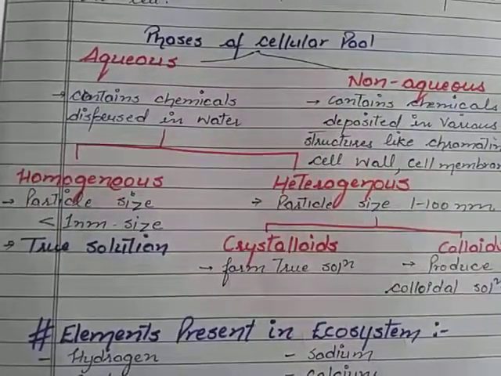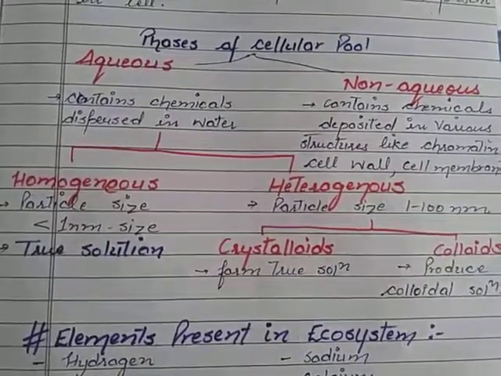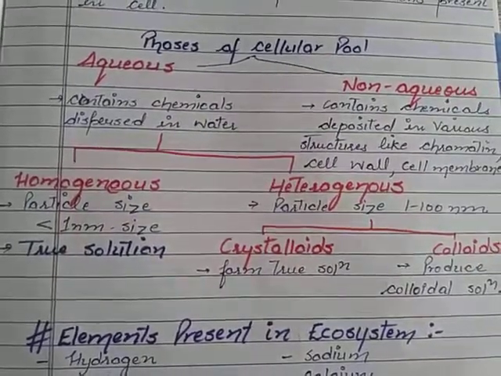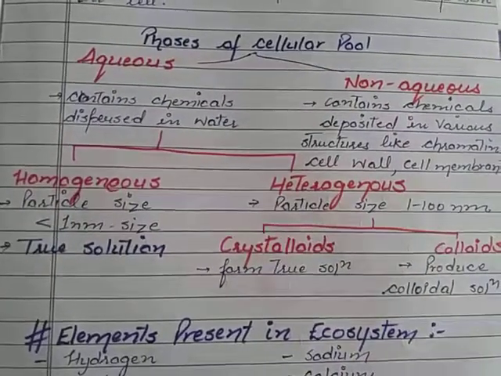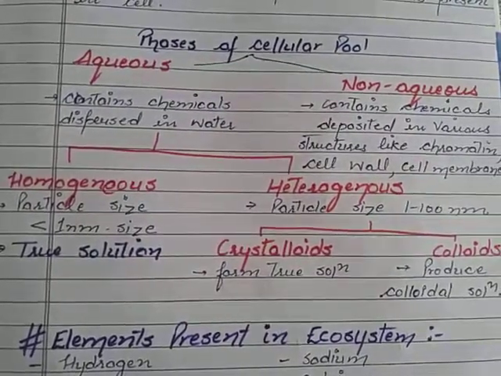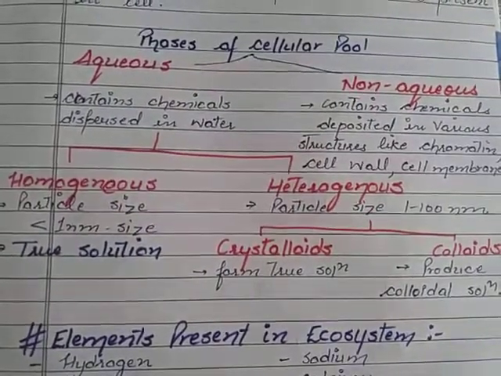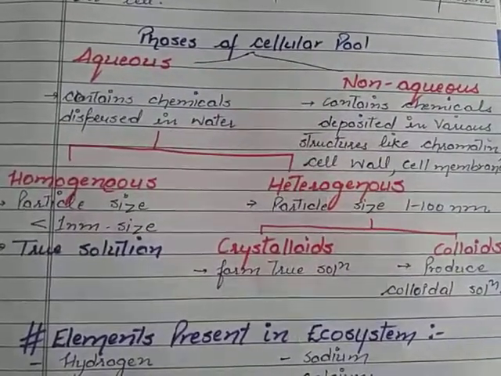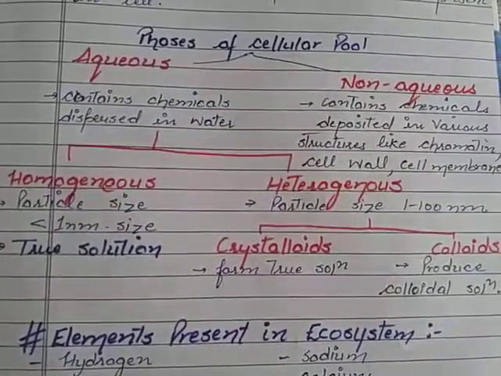So the aqueous phase contains all those chemicals which can be dispersed in water, meaning which are soluble in water. And non-aqueous chemicals are those which can never be dispersed in water, meaning they are not soluble in water. So they must be deposited in various structures like chromatin, that is your DNA, in the form of threads, the cell wall of plant cells and the plasma membrane lining each and every living cell.